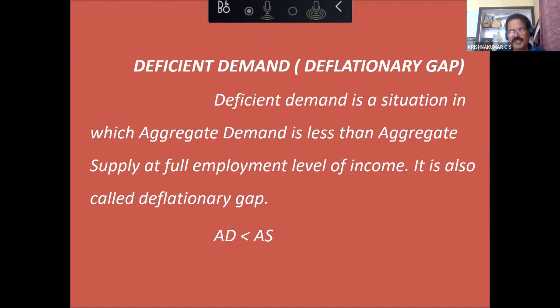Now, after inflationary gap, we can straight away come to deflationary gap. It is just the opposite situation. What is deflationary gap? Aggregate demand less than aggregate supply when the economy is at a full employment level. That has to be mentioned. We call it deficient demand, or we call it deflationary gap.